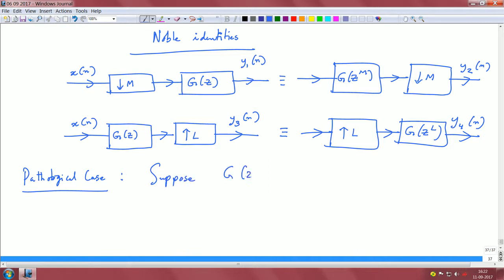Suppose g of z is irrational, that is g of z is of the form z power minus half, and I think what is important for you to interpret this as basically a fractional delay filter.